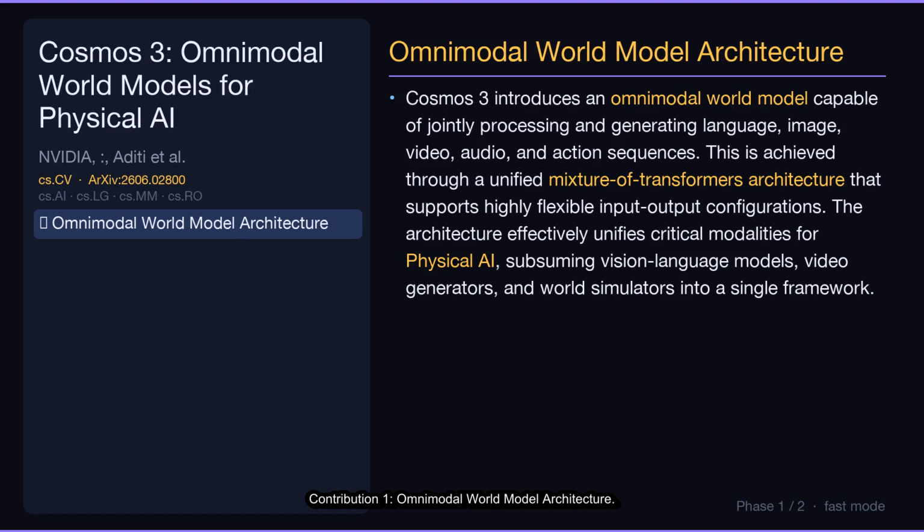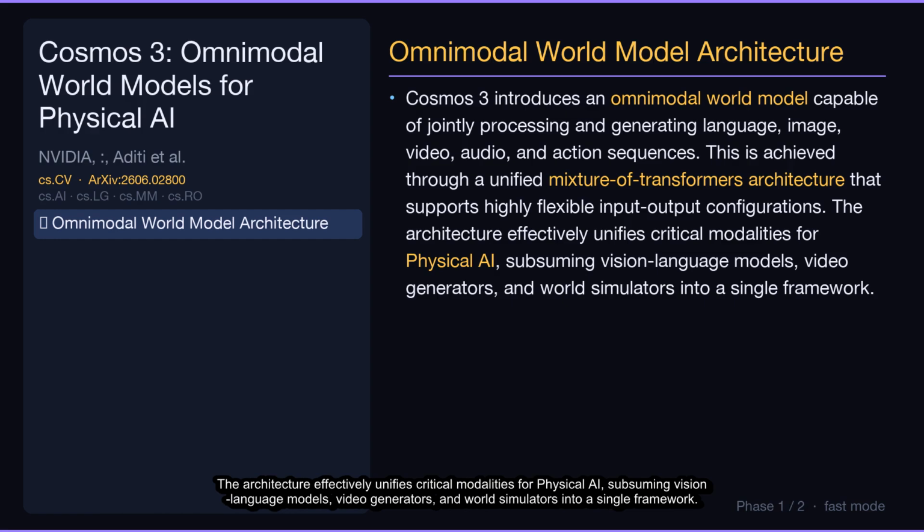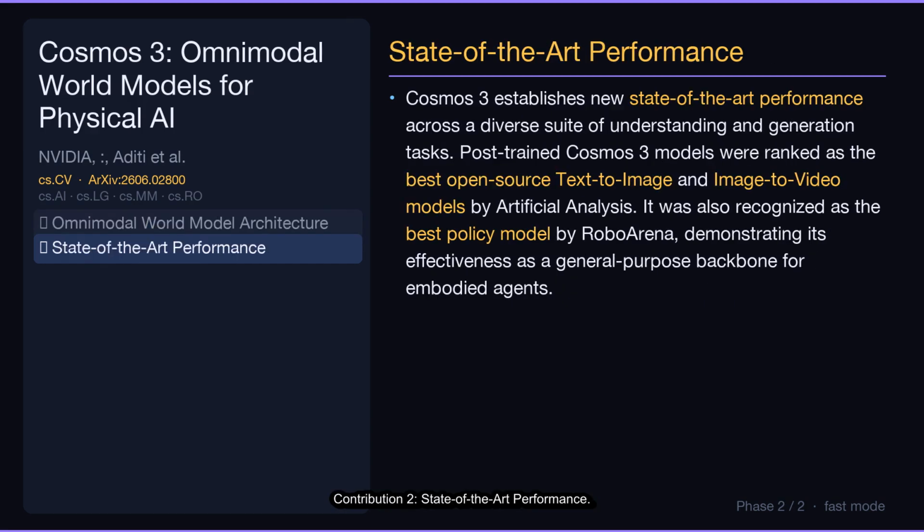Contribution 1. Omnimodal World Model Architecture. Cosmos 3 introduces an omnimodal world model capable of jointly processing and generating language, image, video, audio, and action sequences. This is achieved through a unified mixture of transformers architecture that supports highly flexible input-output configurations. The architecture effectively unifies critical modalities for physical AI, subsuming vision language models, video generators, and world simulators into a single framework.